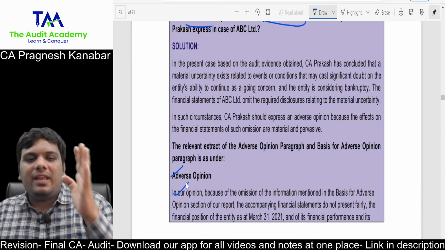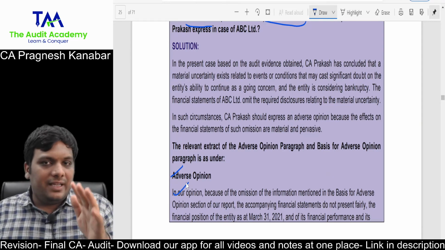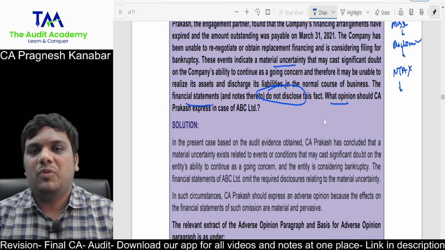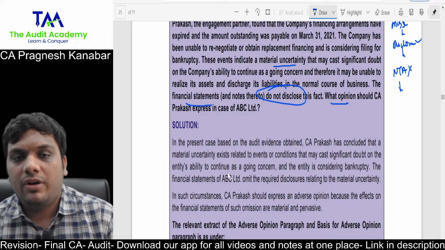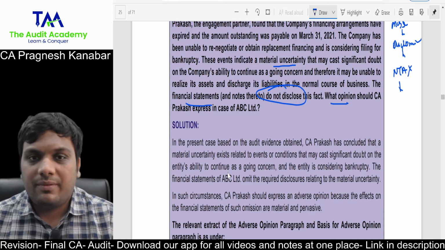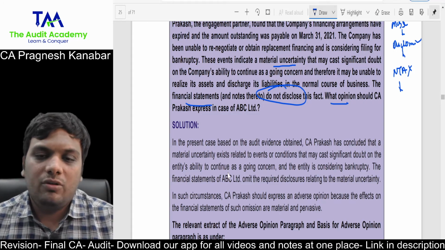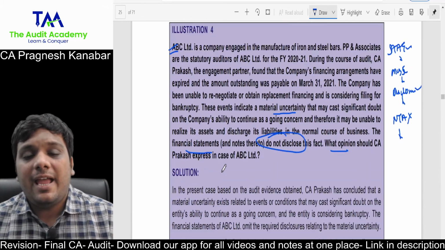Because the question is very clear over here about the pervasive impact. Let me tell you, in the last line of the question, if they had said, discuss the possibilities or your approach as an auditor, then we would have said it could be either qualified or adverse, depending upon the pervasiveness. Correct. But since they are asking you to give your opinion very clearly over here, the question is amply clear.